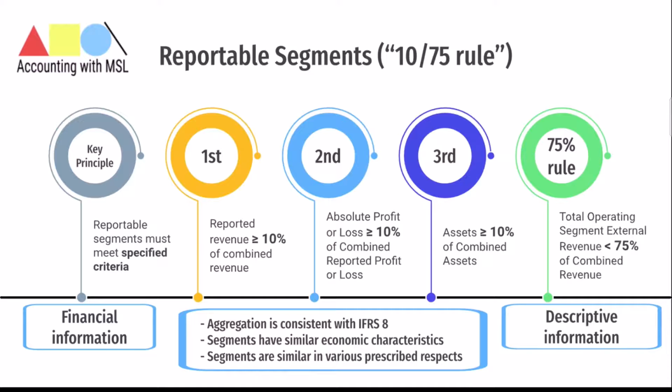If you find out that these segments' total revenue is less than 75% of your total group or entity revenue, then you need to identify additional segments to become reportable segments until you have at least met 75% of the total. And here I'm saying that even if they do not meet the 10% initial criteria, you still need to select them. Let me give you an example.